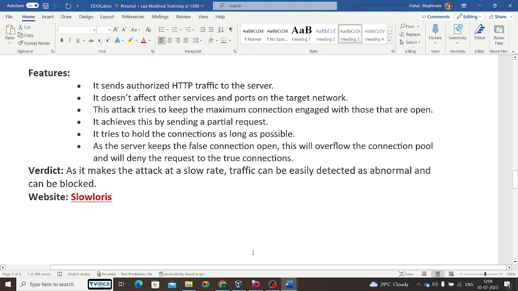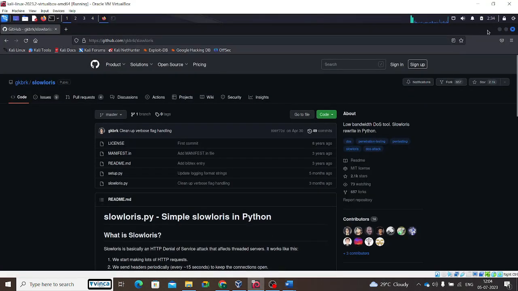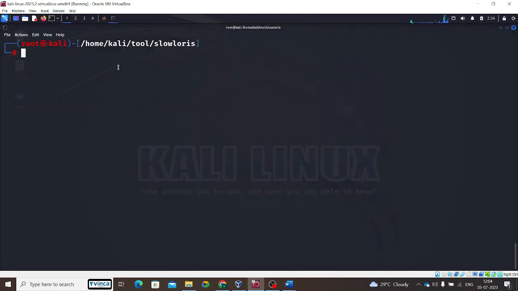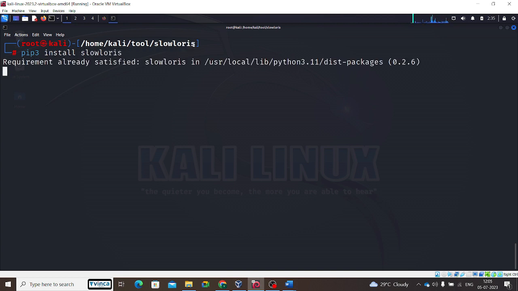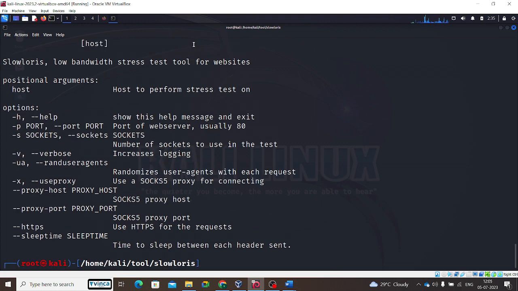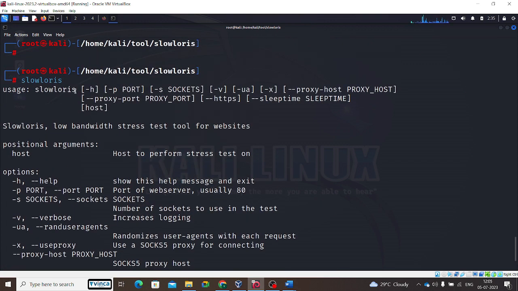How to use Slowloris? Look, I use a Kali system, and you can download Slowloris using a pip command as well: pip3 install slowloris. It is already installed in my system, so I'm just typing slowloris and pressing enter. So how to use Slowloris? Look, slowloris -h, so many options are here.